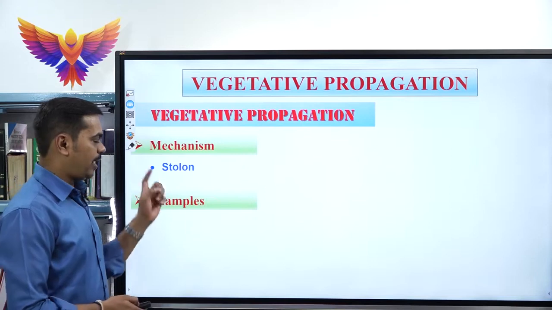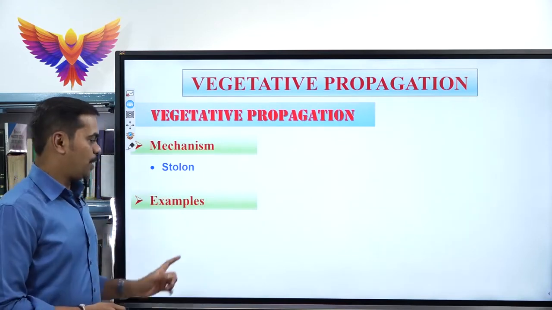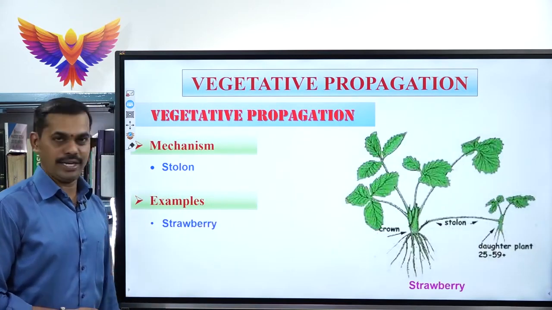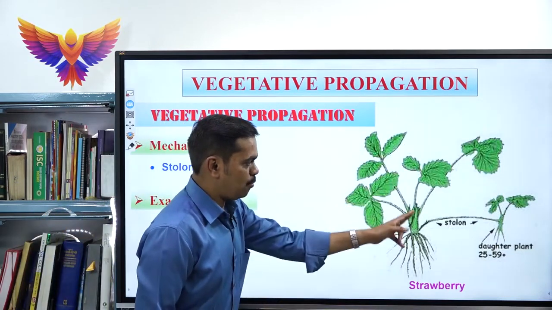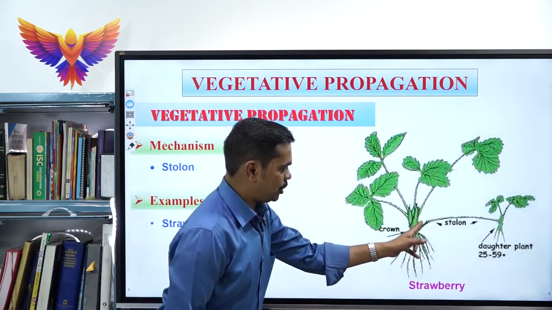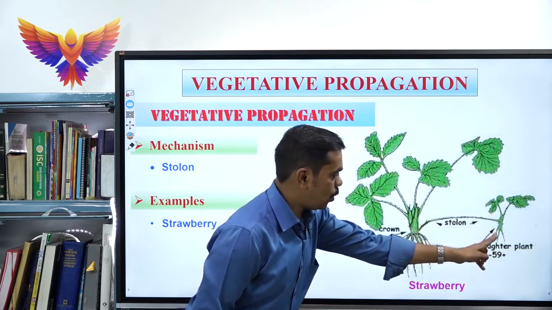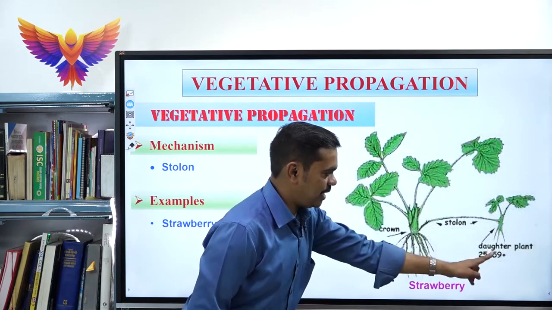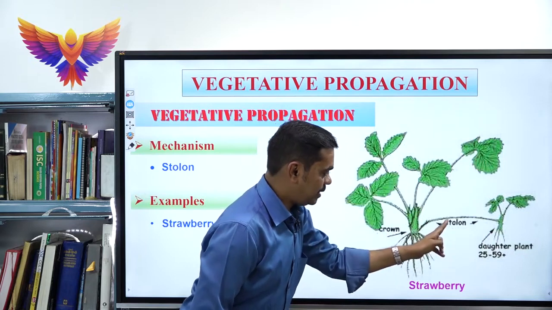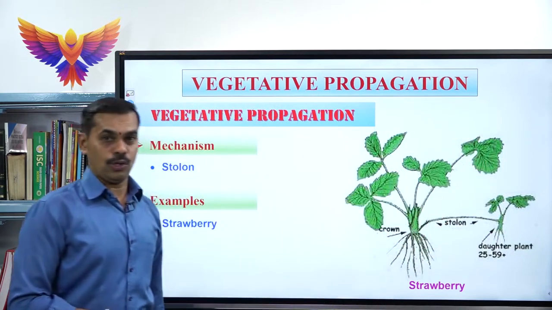The last one is called stolon. For stolon, the best example is strawberry. See, this is the main plant body. A branch grows obliquely. From this obliquely growing branch, one more new plant arises, say a daughter plant, and this part we call stolon.